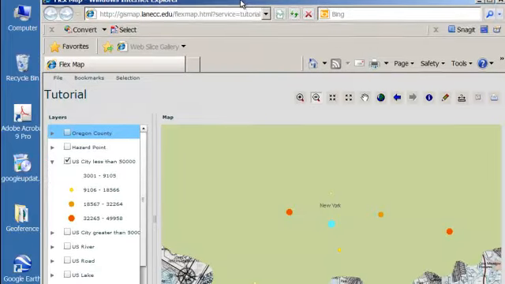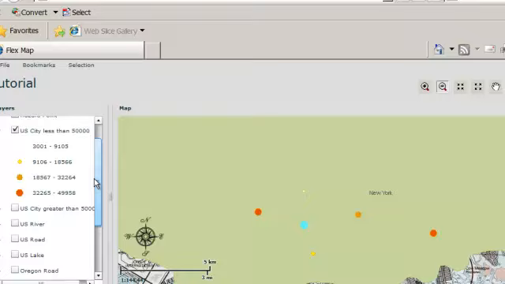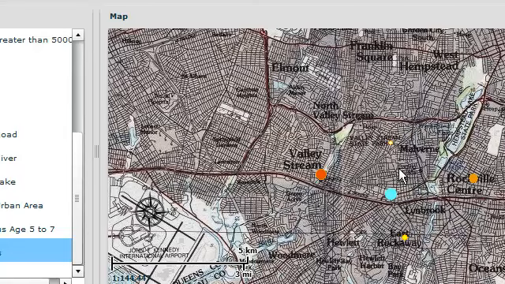One of the things you may be seeing is that there is a base map at the bottom of the layers. So if I turn off U.S. states, I can see the base map related to New York.